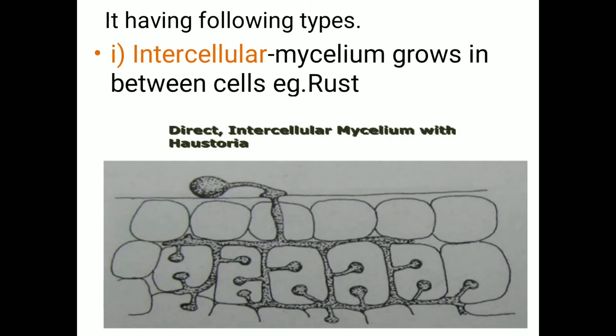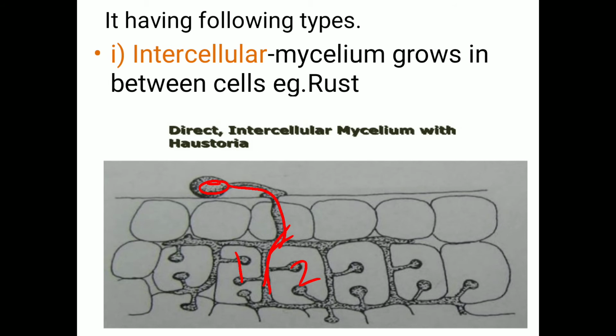Then that endophytic mycelium is again divided into intercellular mycelium, intracellular mycelium, and vascular mycelium. There are three types. So intercellular means what? Inter means in between, and cellular means cell. When mycelium grows in between the cells, it is called intercellular mycelium. This is the spore, and that spore grows and enters inside the host tissue, and grows in between the cells. This is the first cell, second cell. When they grow in between those two cells, it is called the intercellular mycelium.